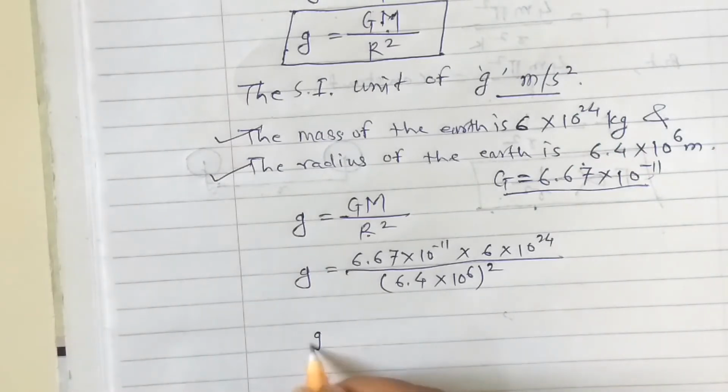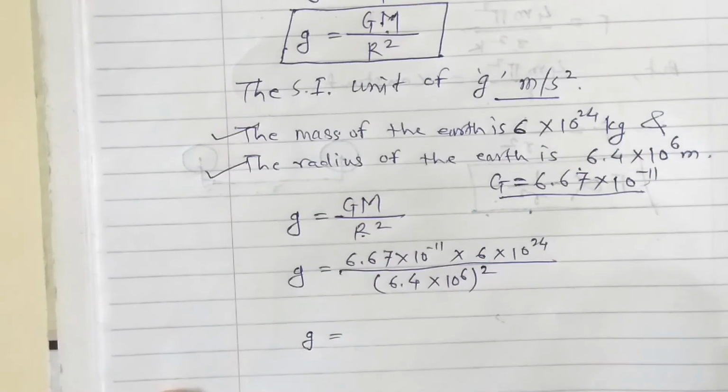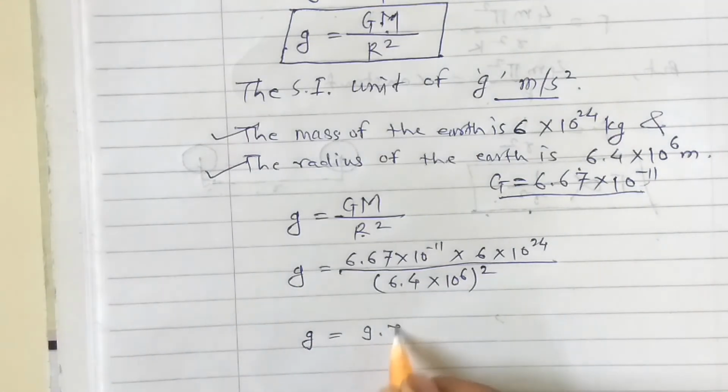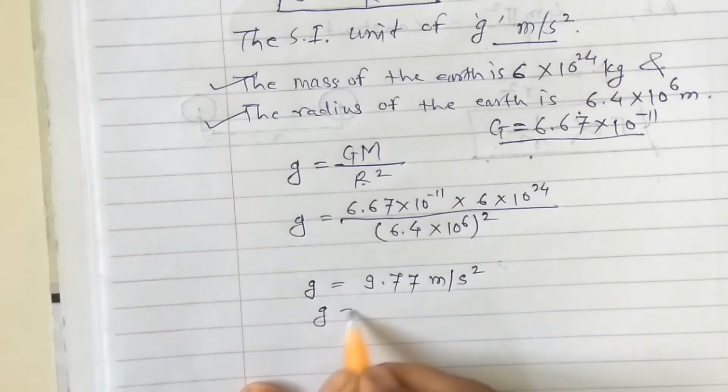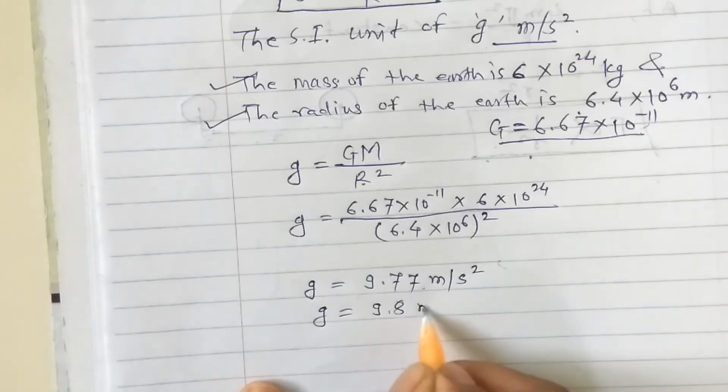After the calculation we get the value of g as 9.77 meter per second square. So the 9.77 means 9.8 meter per second square.